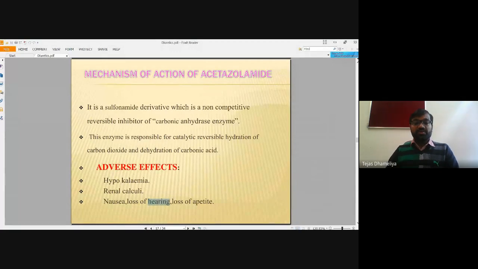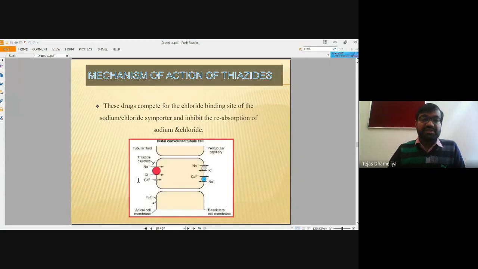The major side effect of carbonic anhydrase inhibitors is hypokalemia, and they can also cause alkalosis in the body. In the presence of this kind of diuretic, there will be a higher level of bicarbonate anions in the plasma.